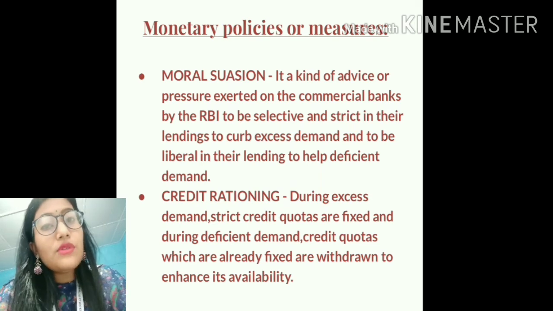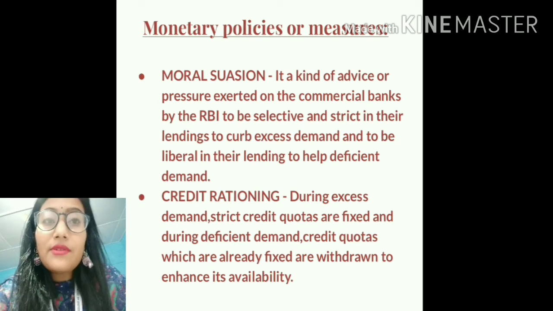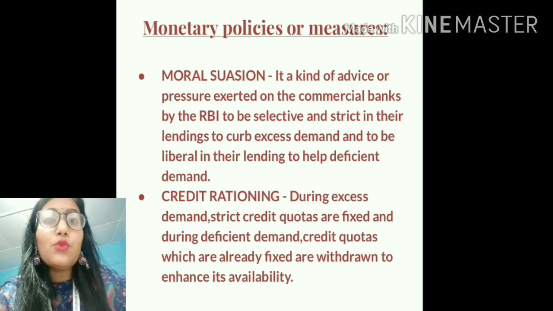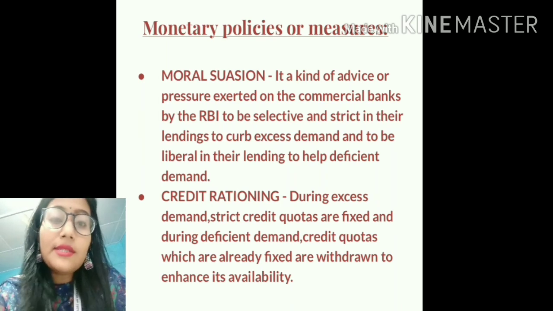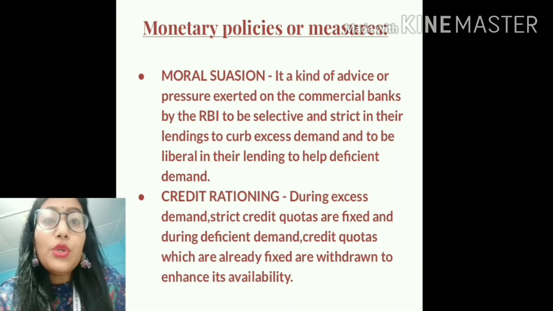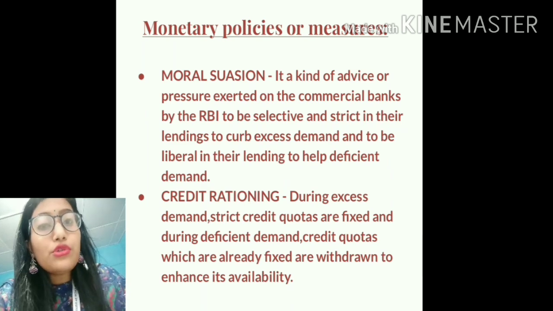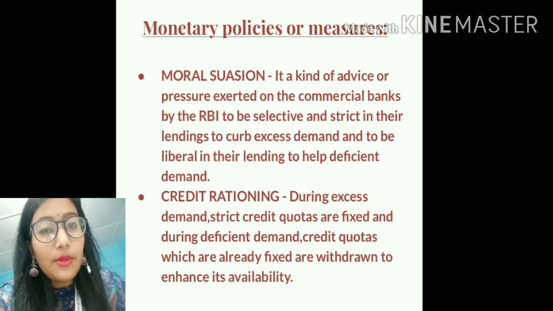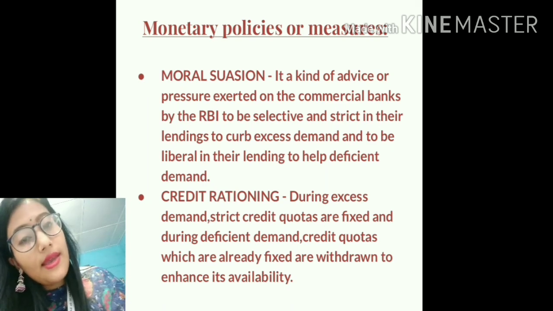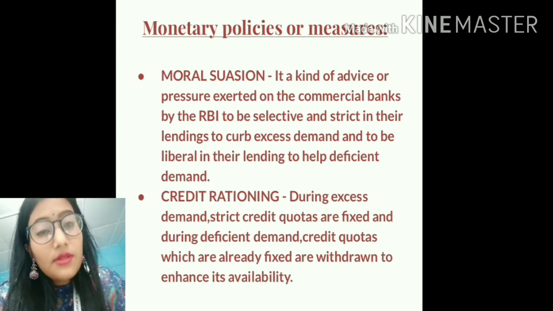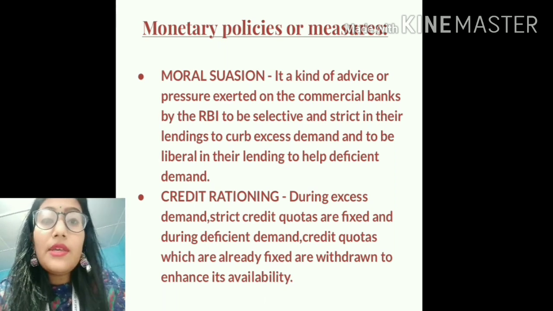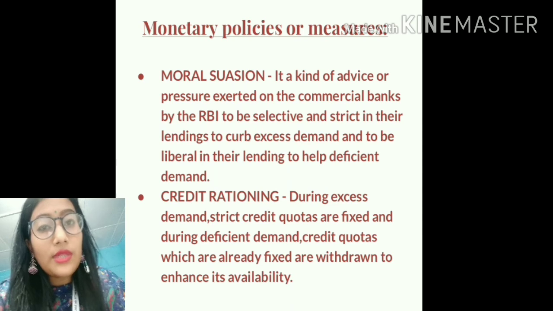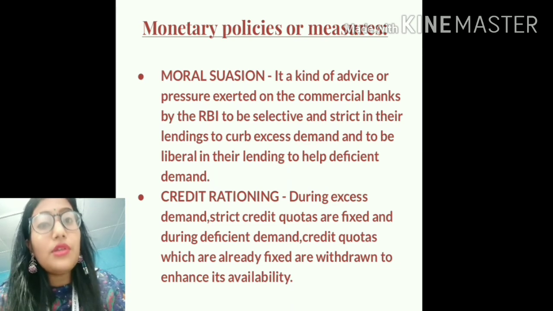While during the situation of deficient demand, if there is any credit quota, then that credit quota is withdrawn or it is relaxed, so that the people can take more and more loans, so that there will be greater inflow of money in the economy, which will help to correct or to solve the situation of deficient demand. So students, in case of excess demand, strict credit quotas are fixed, and in case of deficient demand, if there is any credit quota, then that credit quota is withdrawn or removed.